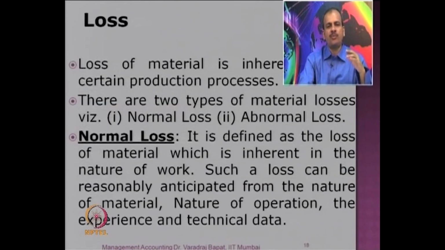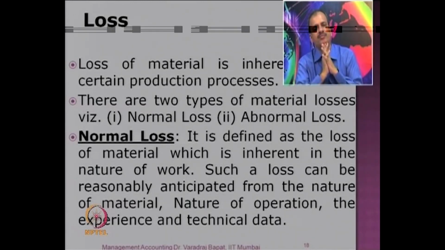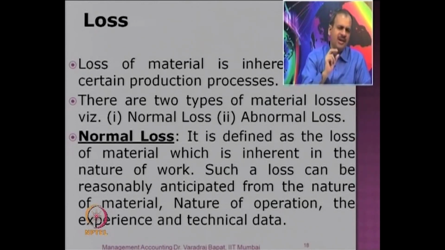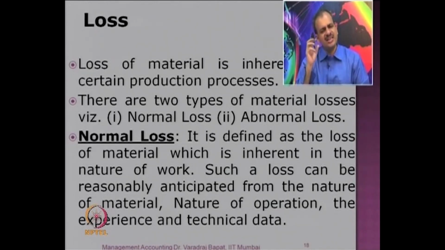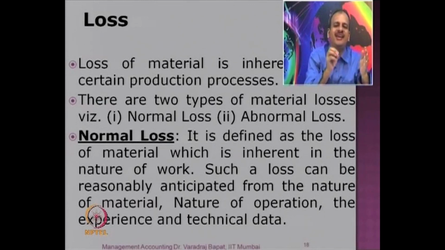Before accounting for process costing, we should have some idea for accounting for losses. Because many times what happens is, there are some inherent losses in the production processes. Then they are required to be classified and properly treated. Before going for a further discussion, can you think of such inherent losses? Can you give some examples? Like certain materials or certain processes, there is some loss which always happens in production. Can you give some examples of processes which involve inherent losses?